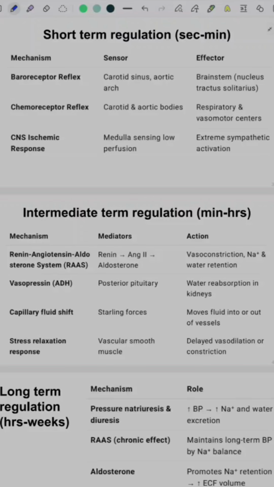So let us rapidly look at what are the different mechanisms of these regulation. The short term regulation is mediated by the baroreceptor reflex. It is also mediated by chemoreceptor reflex and the CNS ischemic response, which is also called as the last ditch response of the short term regulation, and it is the strongest short term regulation of blood pressure.